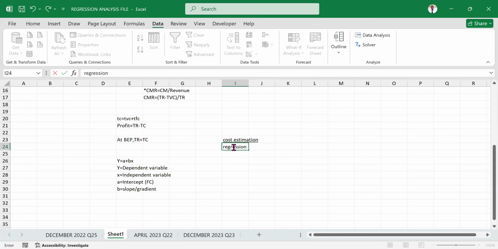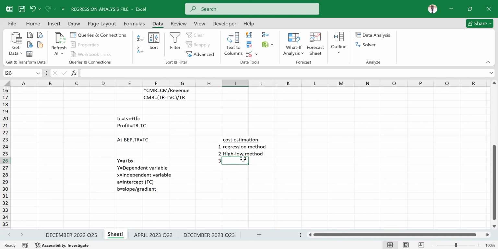Regression is the basis of what we started talking about, using the analysis toolpack that we have there. Then there is also the high-low method of cost estimation, which I believe you also came across.